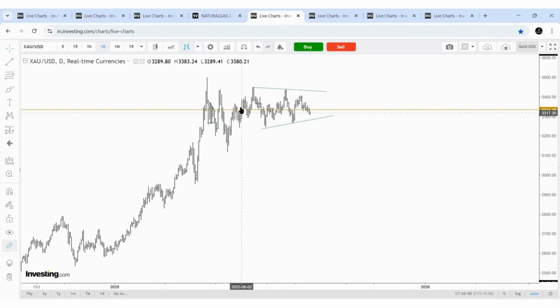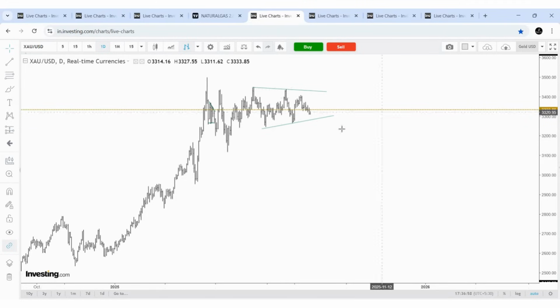I already expected this consolidation, and I hope you remember that around April end or May starting, I said gold was going to move sideways, and you can see almost from April to August it is entirely sideways.